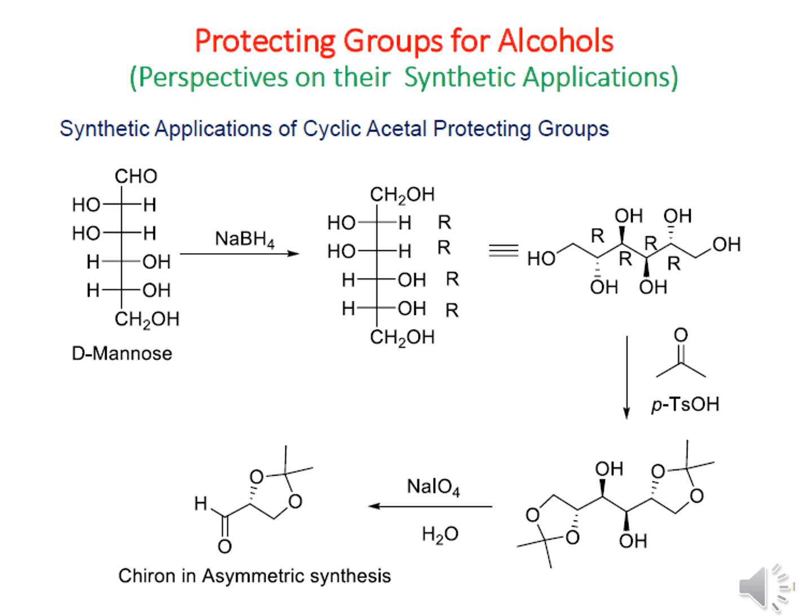That's why in the middle, these 2 alcohol groups which are on the same side, that is a cis diol, cannot take part in the acetal formation, but the terminal alcohol groups, both primary and secondary, take part in the acetal formation and produce this molecule. And when it is cleaved in presence of sodium periodate, it produces a chiral synthon in the asymmetric synthesis.